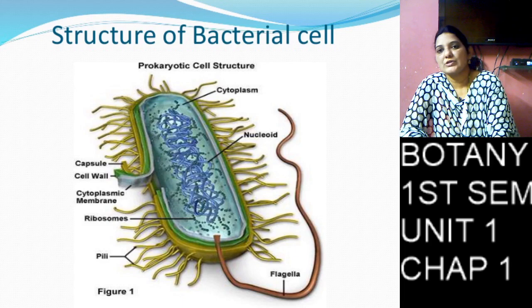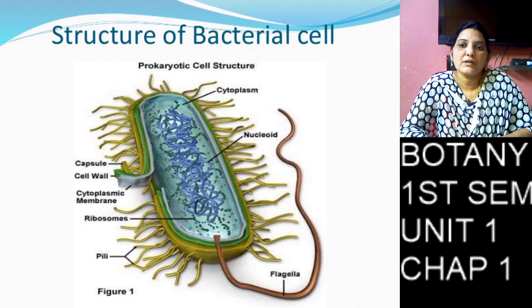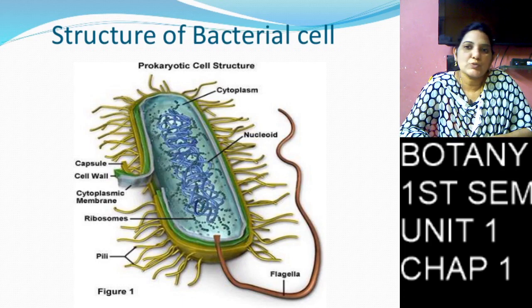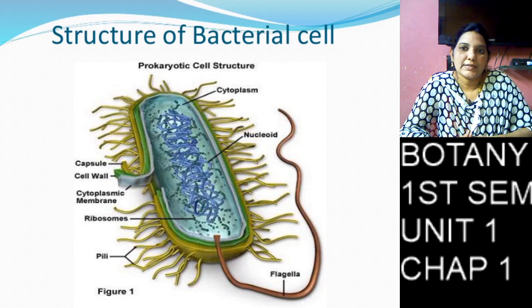So what is the function of mesosomes? The mesosomes participate in respiration. Next, the cytoplasm. In the cytoplasm, DNA, RNA and ribosomes are present, and 70S ribosomes, with their 50S and 30S subunits, are present in the cytoplasm.